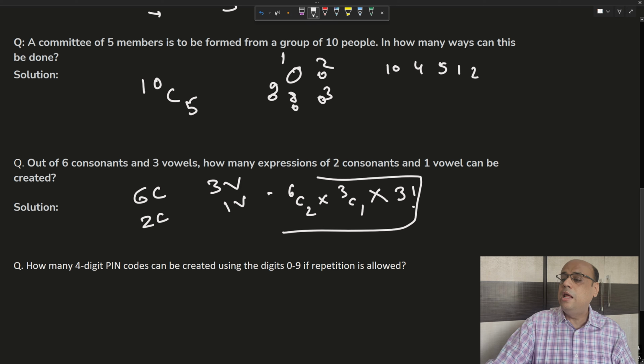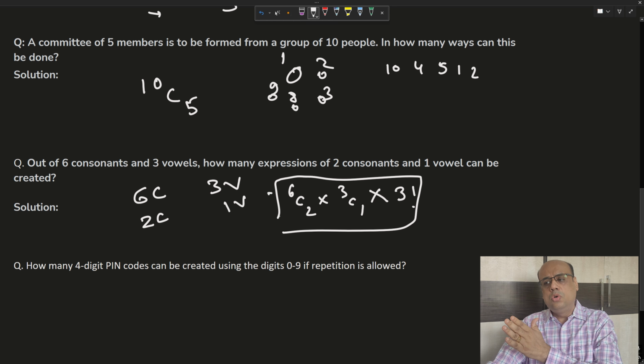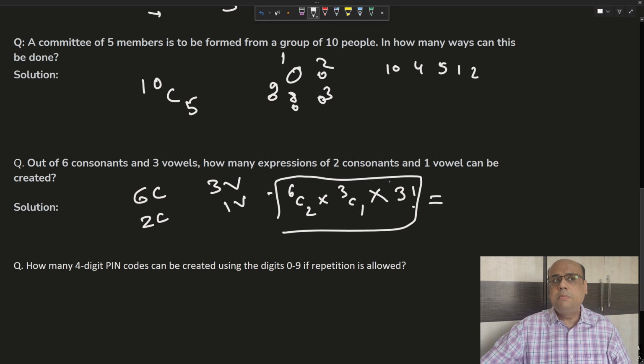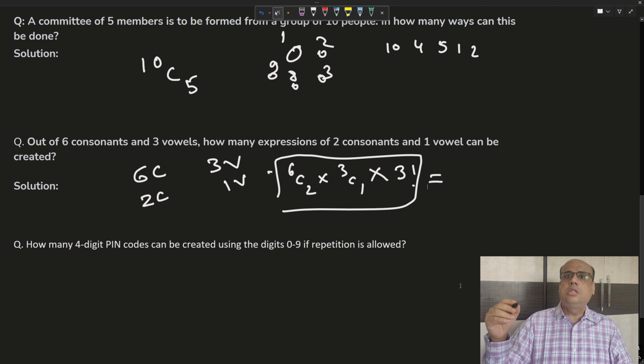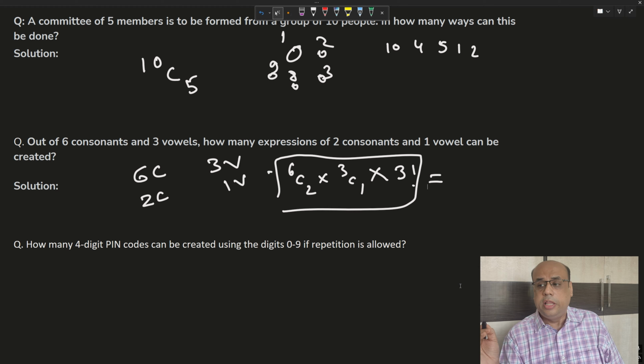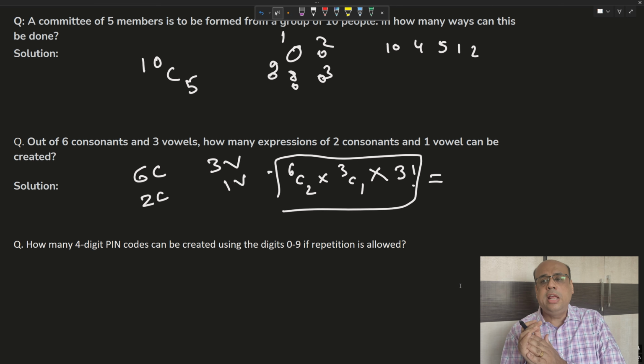So why are we multiplying? The same like we discussed, the principle of counting. So this way we can find out the answer. Now sometimes, in some of the covariance or some numericals related to market risk, there may be this kind of calculations required, but it is very unlikely it will be formed as a standalone question.